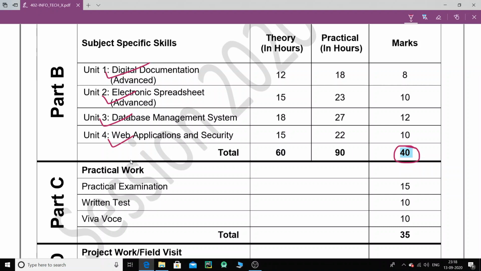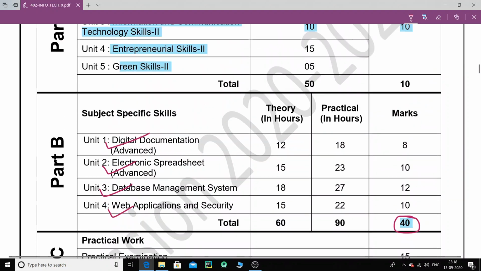Now we have the half yearly exam coming up, right? So do not worry, this particular part, that is the advanced features, or whatever I told you, is not going to be asked in your half yearly exam. The chapters that we have covered before, the web applications and the digital documentation till spreadsheet, based on MS Office, that is the only thing that will be asked for your half yearly exam.